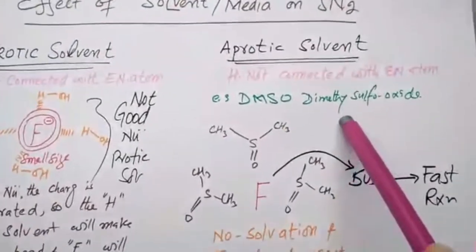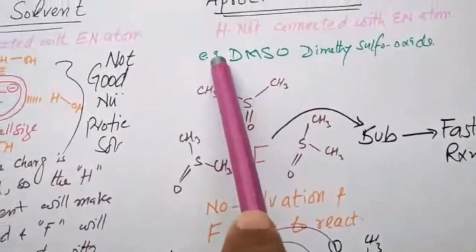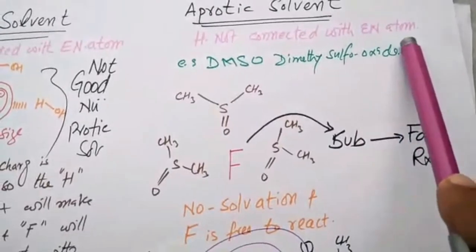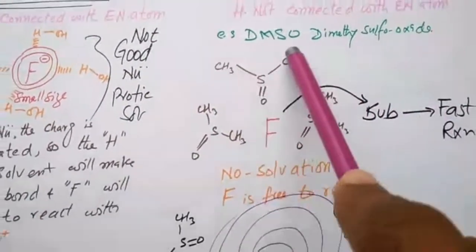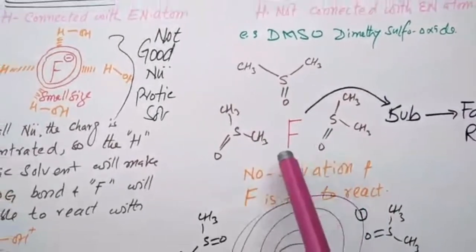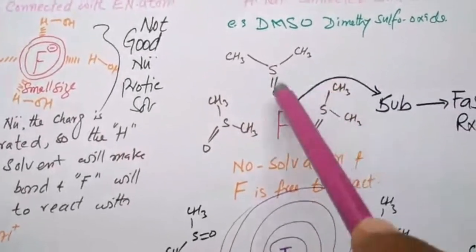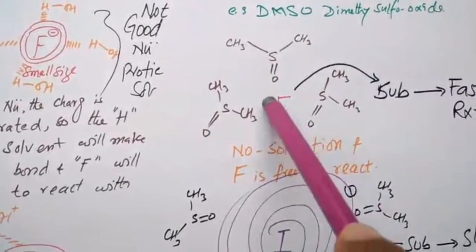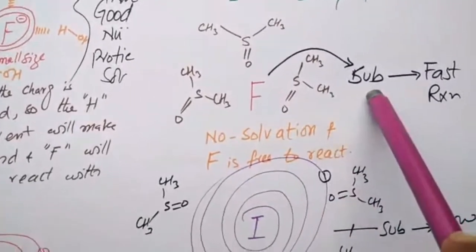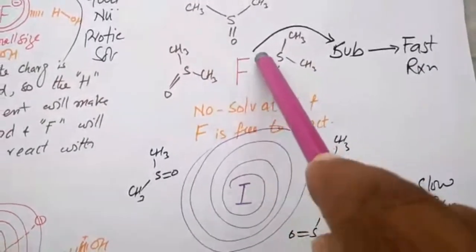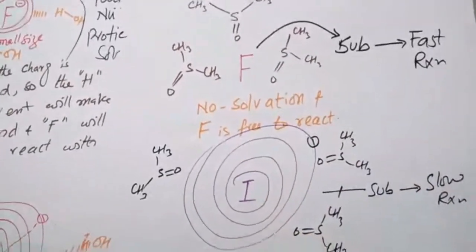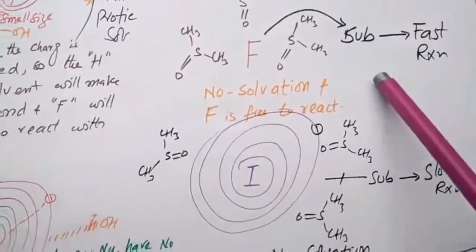In the case of an aprotic solvent, in which hydrogen is not directly connected to an electronegative atom, for example DMSO, dimethyl sulfoxide. This is DMSO. With DMSO and the nucleophile, there is no solvation. So this fluorine is free to react with the substrate and the reaction is fast. This is smaller in size, more electronegative, and can easily react with the substrate.